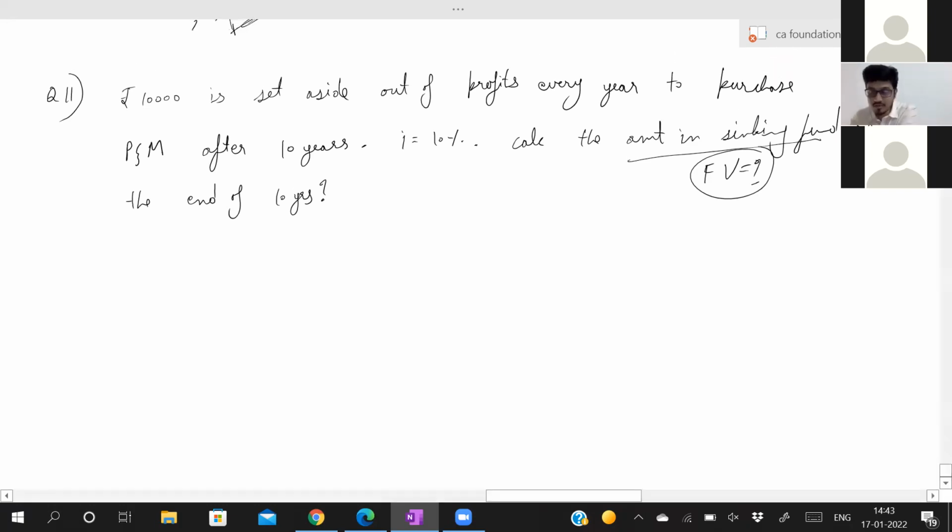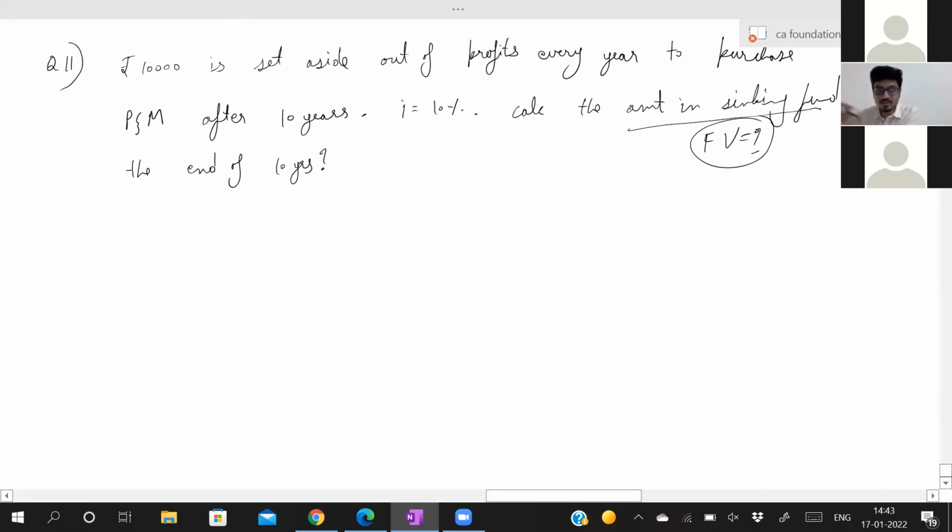And you are setting aside 10,000 every year. Regular amount at regular interval. Therefore 10,000 is annuity. In case of sinking fund, when will you set aside? At the end of the period, after you get to know about your profit. From that profit, you will set aside something. You'll get to know about your profits at the year end only. So therefore, it is always ordinary annuity or regular annuity.